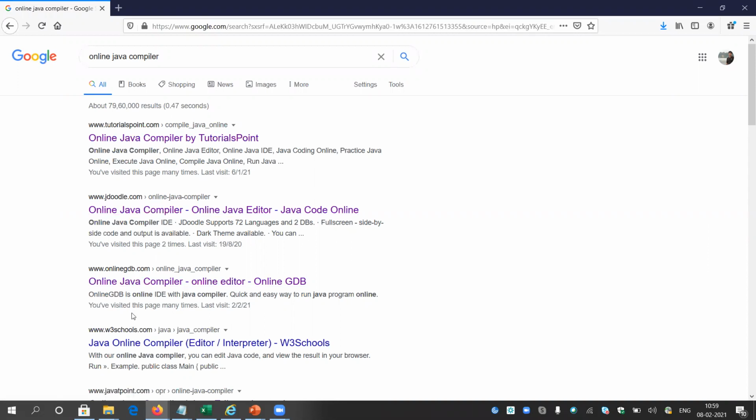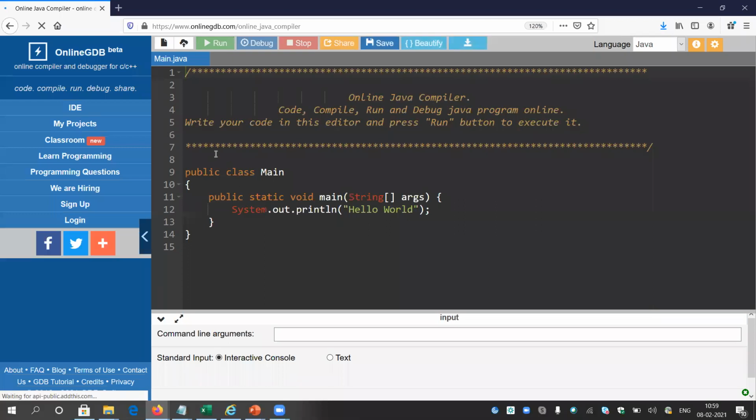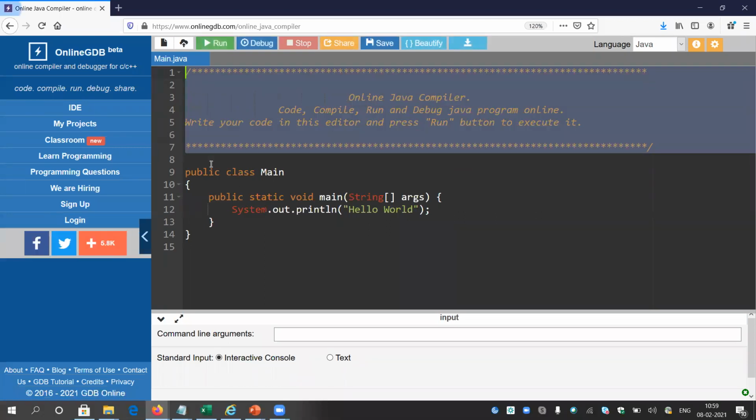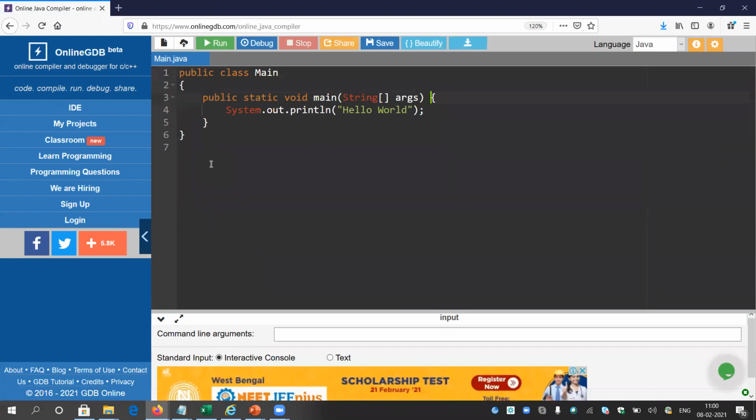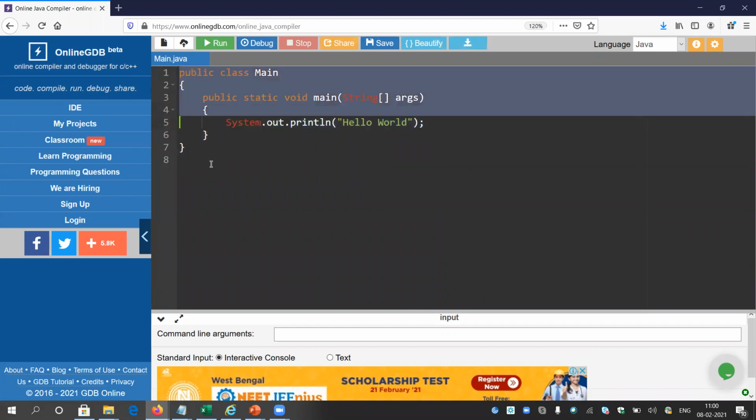So go to this online compiler, onlinegdb.com. It is very interactive, that's why I prefer this compiler. You do not need to make any changes in the existing program. I will just do some stuff inside these two brackets, and whatever is written here, just ignore.